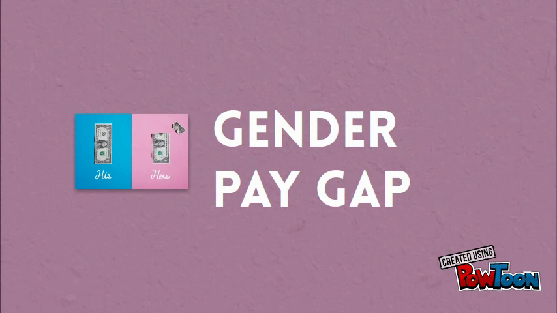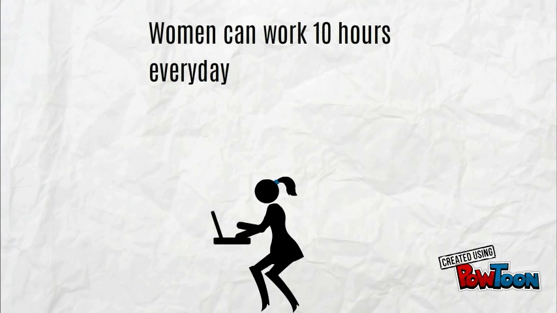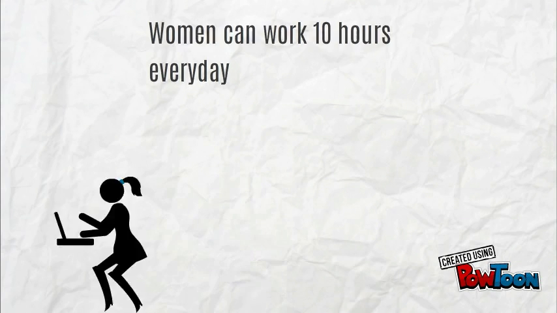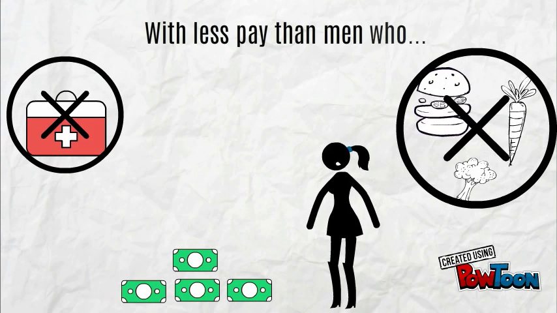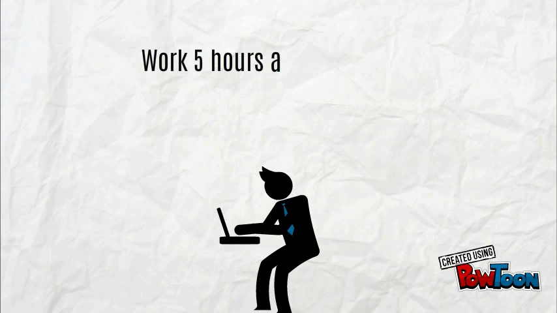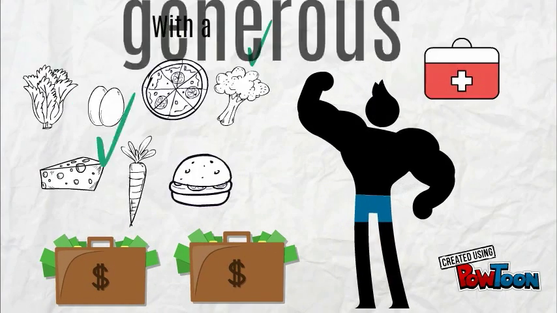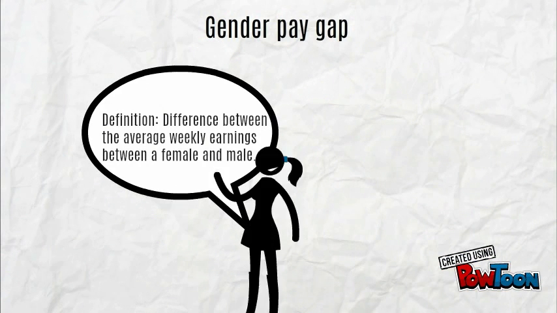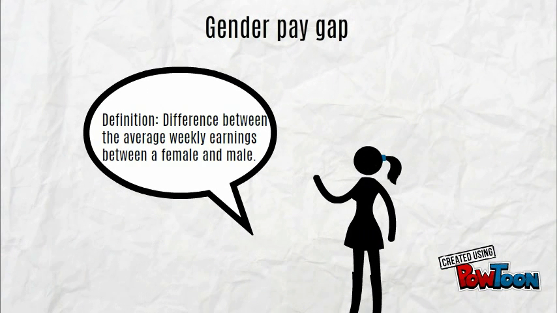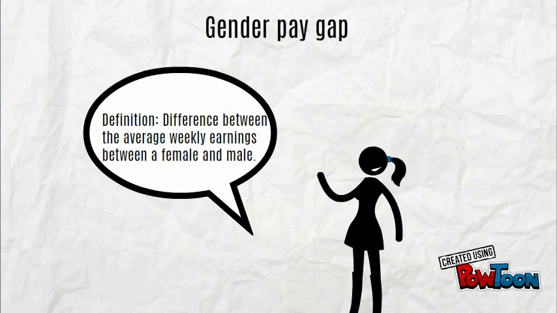The next topic is gender pay gap. Women can work 10 hours every day on average, with less pay than men, who would work 5 hours a day, and then this accumulates to be more than a woman on a 10-hour working day. The definition of a gender pay gap is the difference between the average weekly earnings between a female and a male. It can happen in both the workforce and also buying specific products.